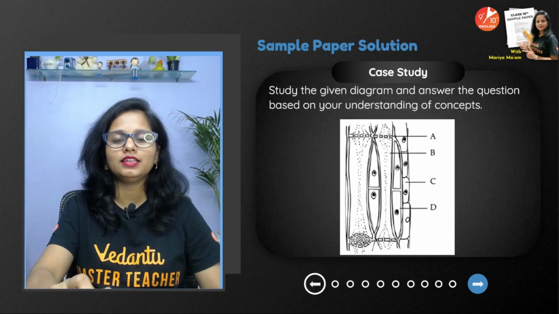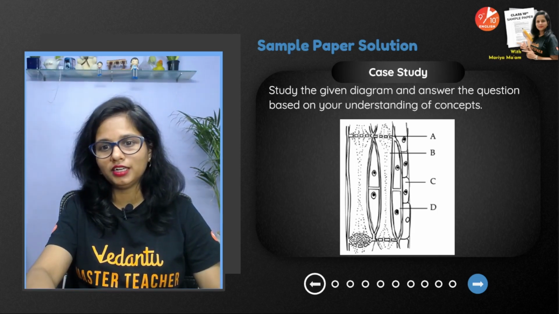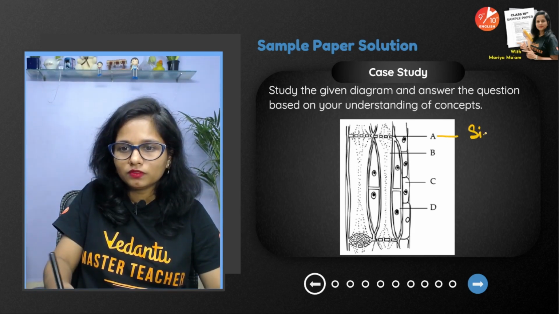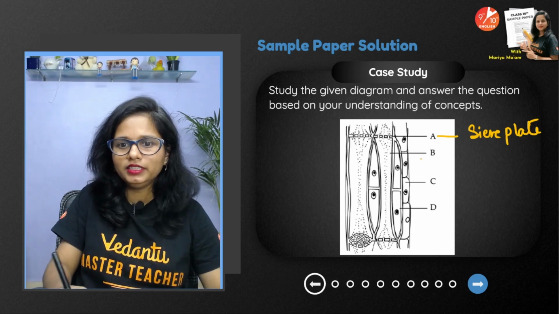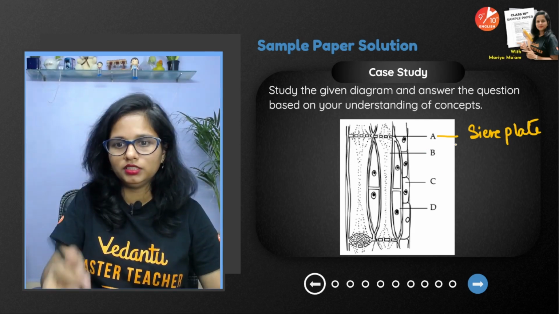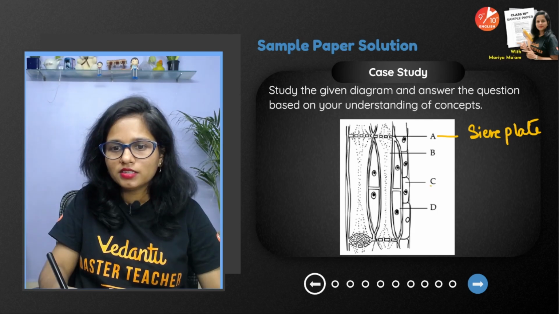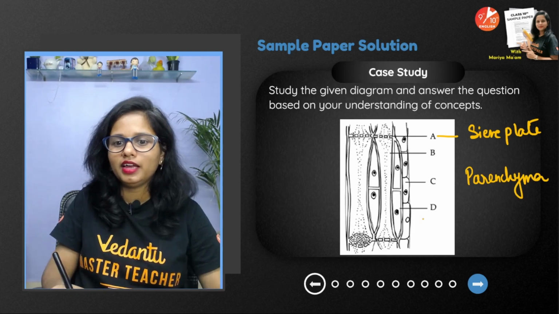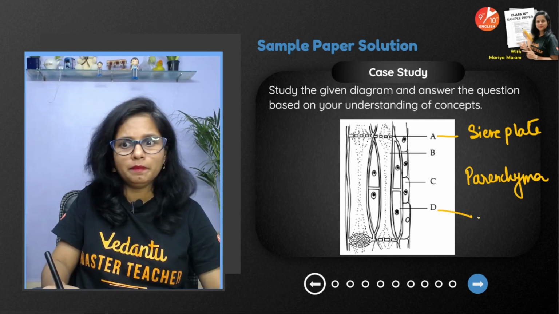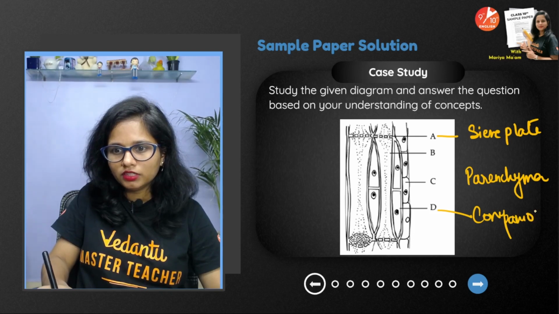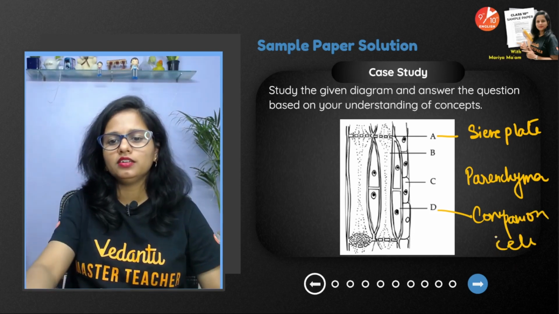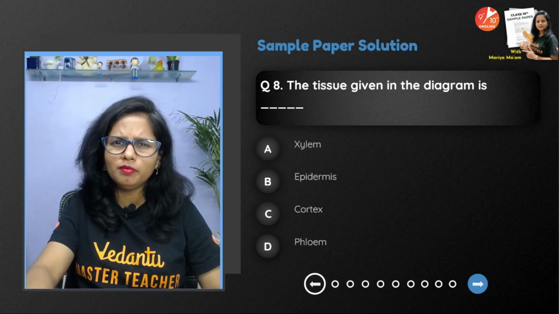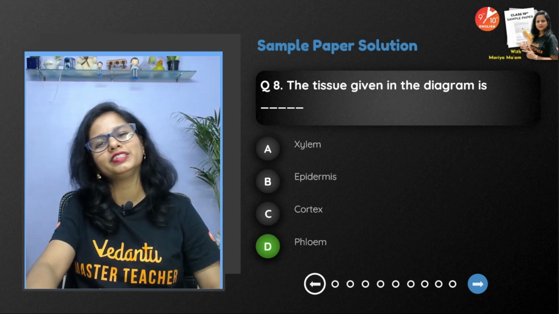Then the next one, a case study. So here is the diagram. They have shown A, the sieve plate, B, the sieve tube, then C, the phloem parenchyma, and D is the companion cell. So let us see what they are exactly asking. The tissue given in the diagram is xylem, epidermis, cortex, or phloem. Undoubtedly, it's phloem components. Perfect.